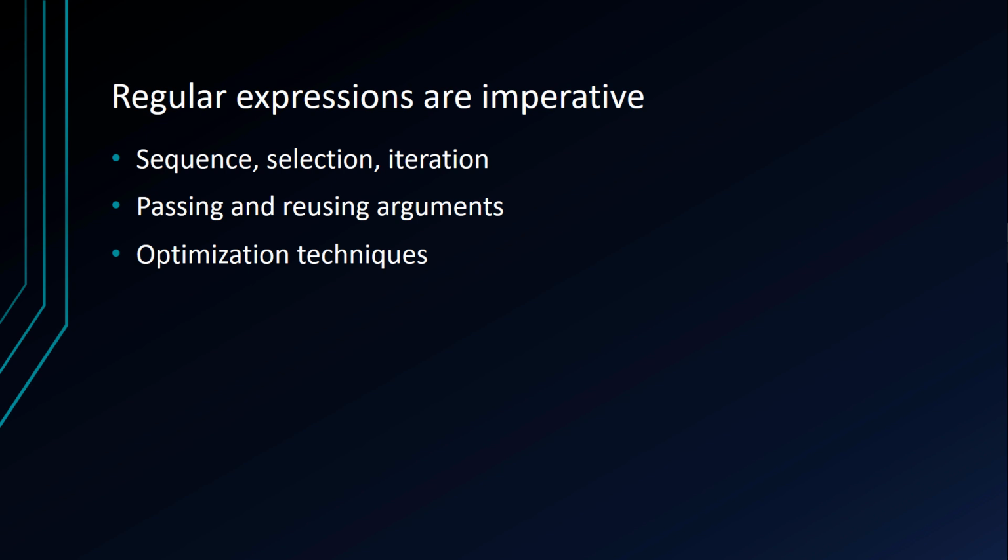It's just like JavaScript. It has sequence. We have already seen sequence, by the way, in the examples in the first video when a character was followed by another character. We have selection, which is like an OR operator. You match either one character or another character. And we also have iteration in regexes, which is very much like a loop in a programming language. Match the character A as many times as you want to, or match the character B 5 to 7 times. This is iteration. This also works in regexes.